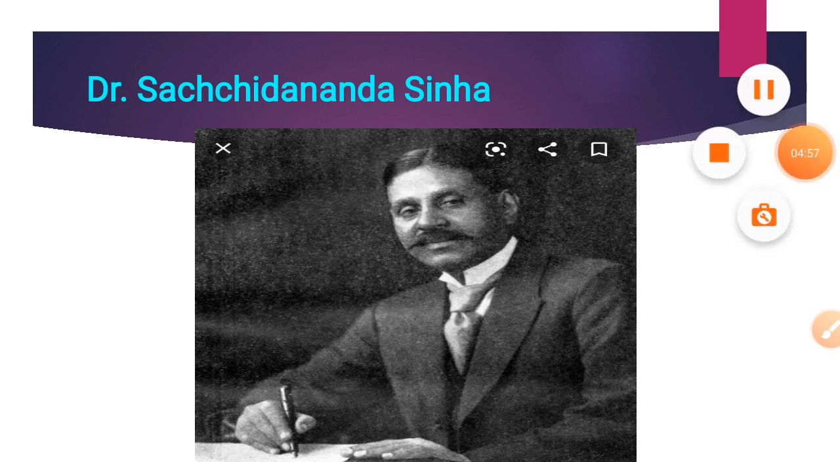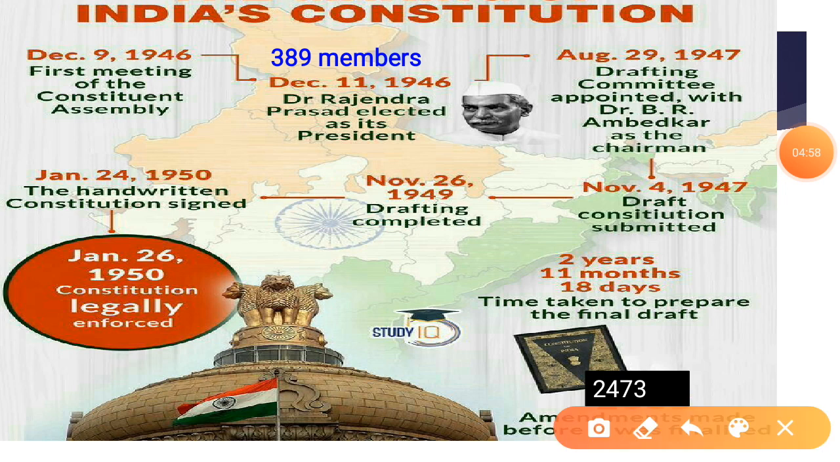On December 11, 1946, after Sachidananda Sinha, Dr. Rajendra Prasad was elected as its president. Similarly, both H.C. Mukherjee and V.T. Krishnamachari were elected as the vice presidents of the assembly.